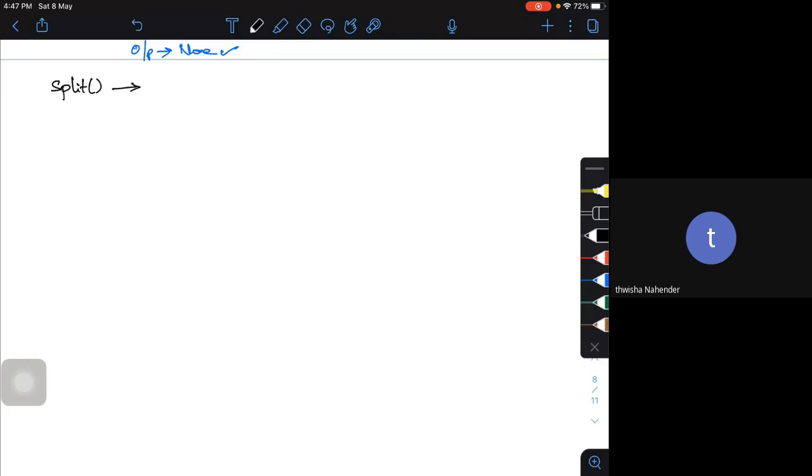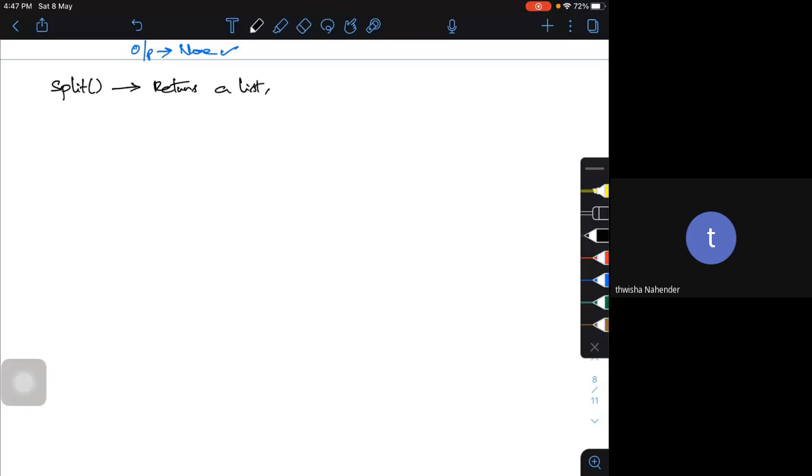If a sentence is given, I want to split the string at, for example, every white space character. Let me give an example. It returns a list.